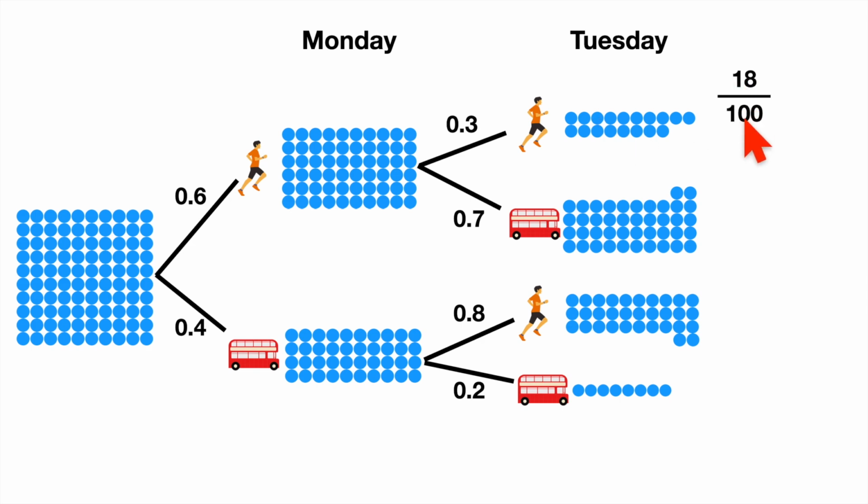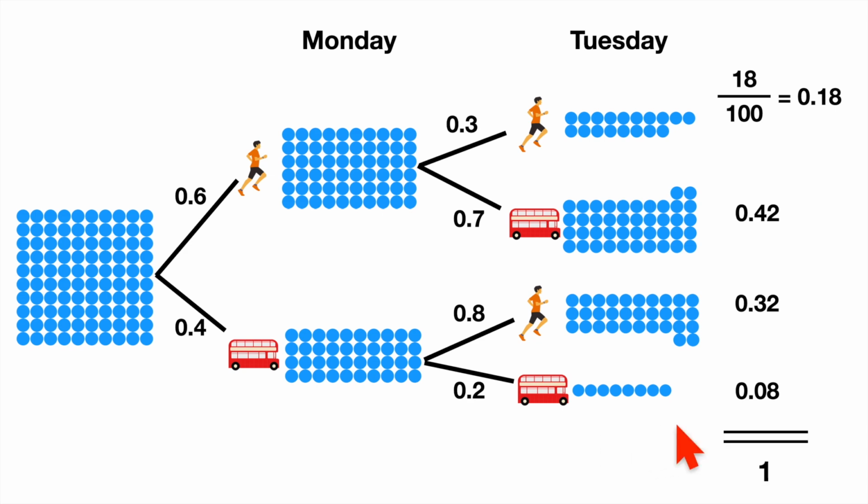Well, it's 18 divided by 100, and that equals 0.18. 0.42 of these mornings goes jogging, takes the bus. 32 of the mornings I end up busing and then jogging, and a mere 0.08 bus and bus. Obviously, these add up to 1 because the sum of all the possible probabilities is 1.